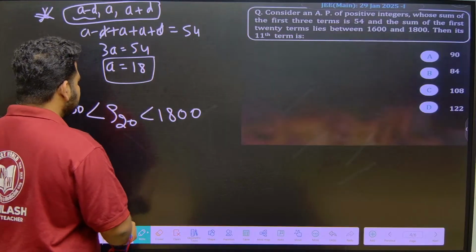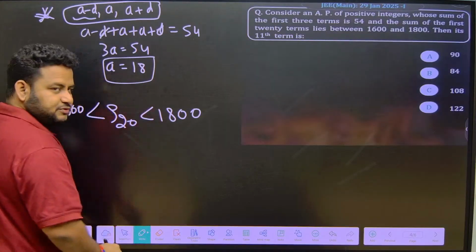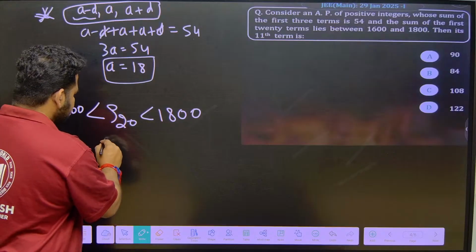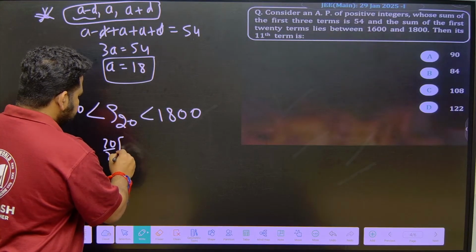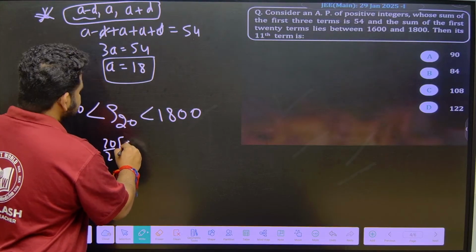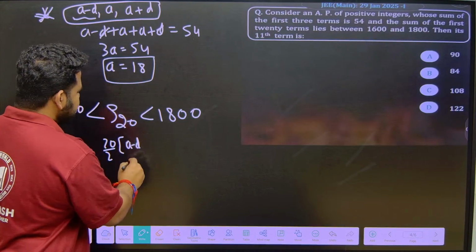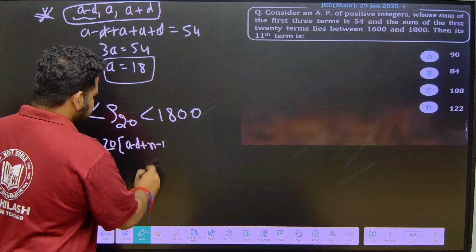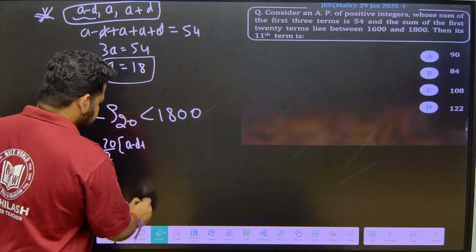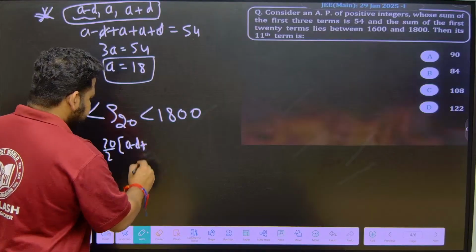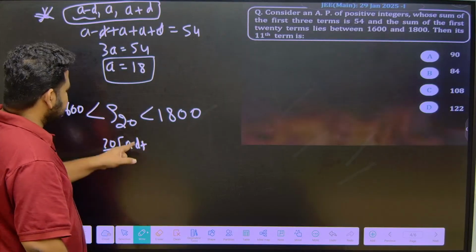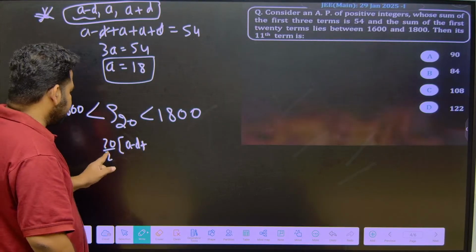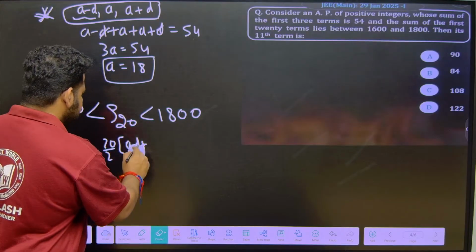S20 can be written as what? S20 can be written as 20 by 2 into what is it? Sum formula n by 2 into 2 times the first term plus n minus 1 into D. So with 20 terms, the first term is A minus D, this is not A, it is A minus D. So n by 2 into 2A plus n minus 1 into D, right. So, I can write it as what?